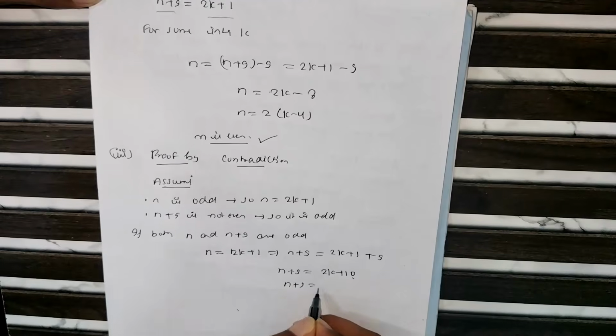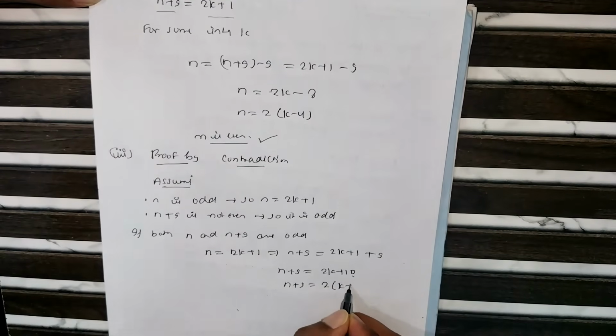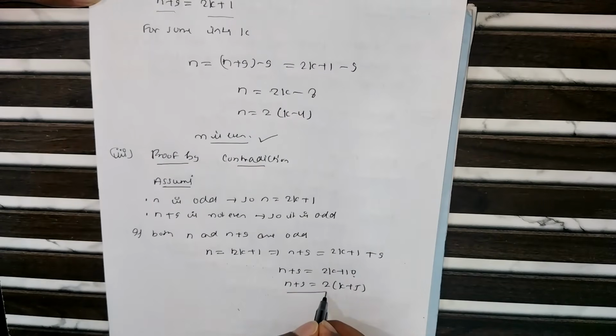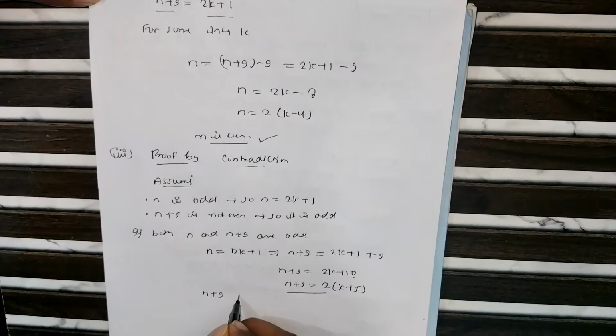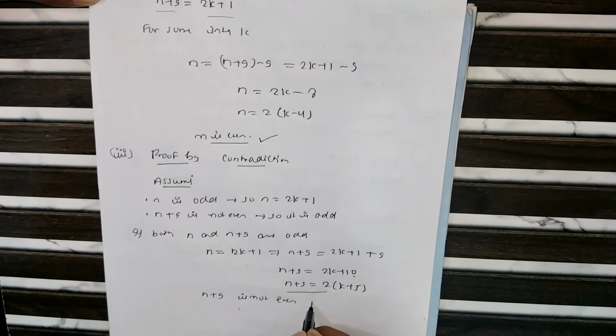So n plus 9 equals 2 times k plus 5, taking 2 out as a common factor. This result shows that n plus 9, which is 2 times k plus 5, is even, not odd. So this contradicts our assumption. Our assumption that n plus 9 is not even is false, because it is even.